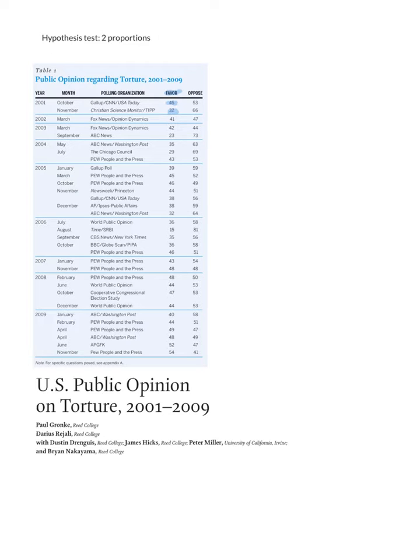For our example, we're going to come down here to 2004 and look at the survey done by Pew People and the Press. And then we're going to move down to the lowest one they did, which is right here in November. So we're going to be comparing 2004 in July to 2009 in November.